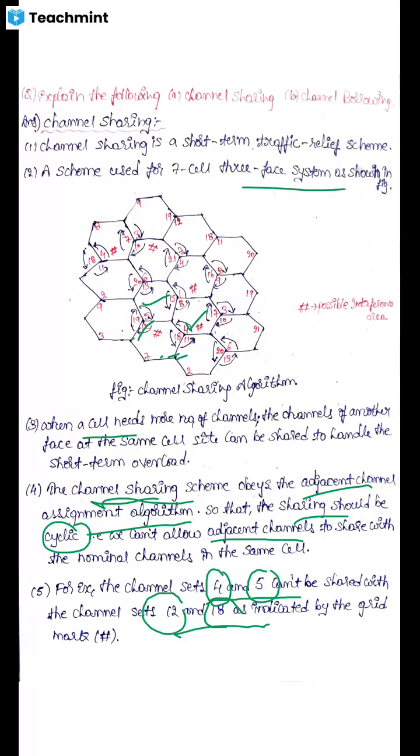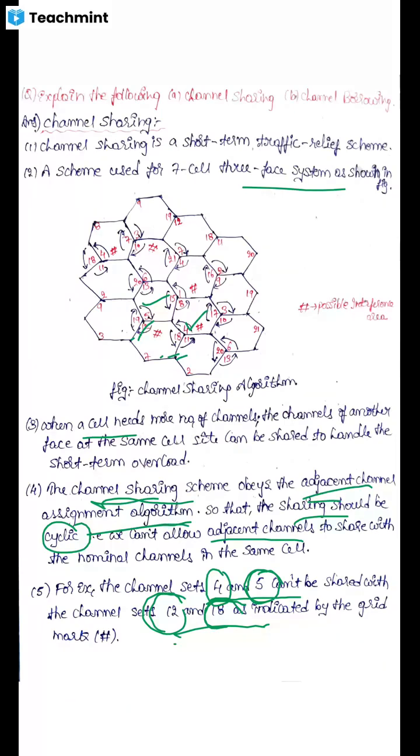Once you recall the frequency management chart, in that 4 subset, some voice channels are there, and in 5 subsets some voice channels are there. Similarly, in 12 subsets some voice channels are there. So interference may occur between the voice channels in 4 set and 12 set, or between the voice channels in 5th set and 18th set channels. So to avoid this adjacent channel interference, we will obey the adjacent channel assignment algorithm.